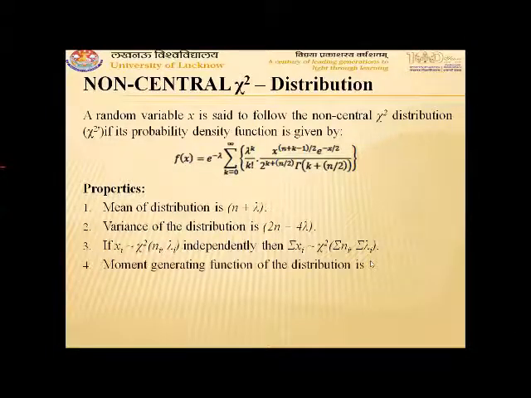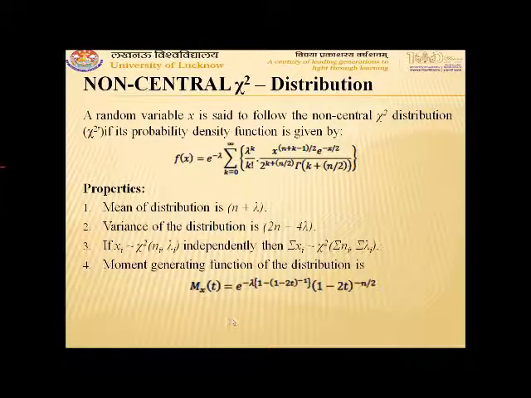distribution. Next is the moment generating function of the distribution, which is given by Mx(t) is equal to e to the power minus lambda, 1 minus (1 minus 2t) to the power minus 1, into (1 minus 2t) whole power minus n by 2.